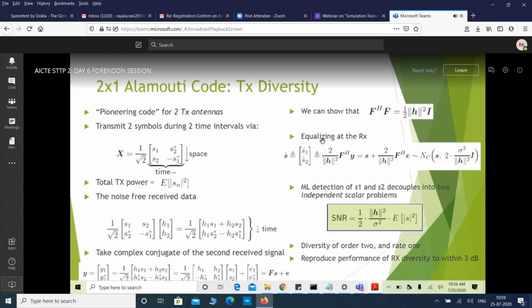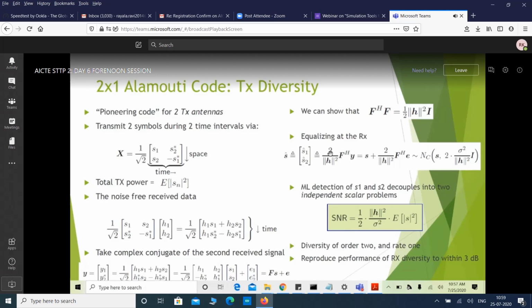Then if we do equalization at the receiver, let S cap be the output symbol obtained after equalization. This is the equalization we do: 2 over norm of h square times F Hermitian. This is the equalization matrix we need to apply to obtain S bar. What is our aim? Finally, we need to separate S from the noise. Equalization means we need to multiply with the corresponding channel matrix.